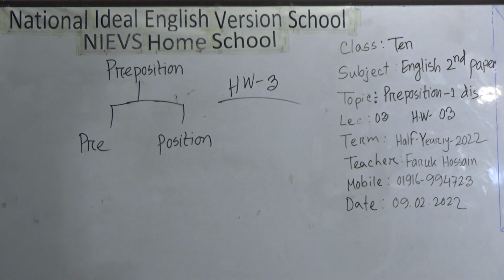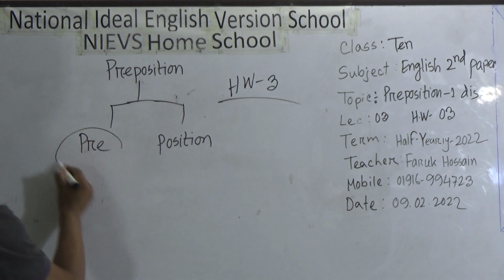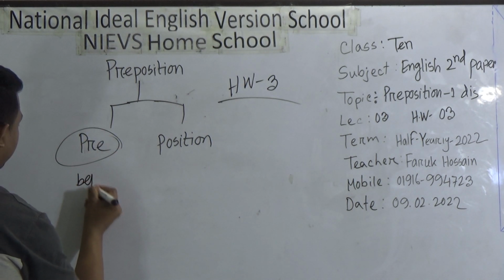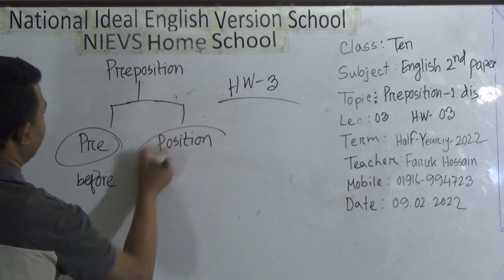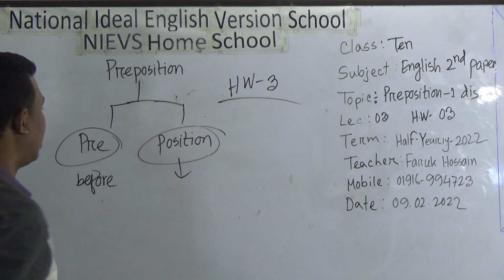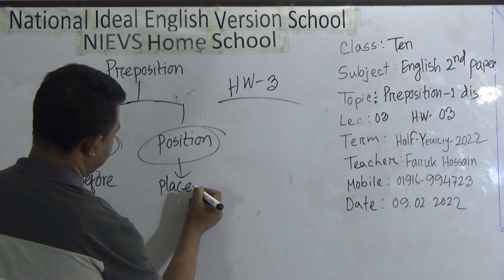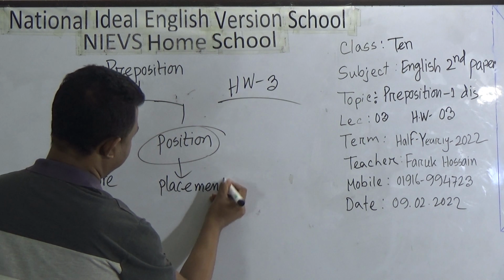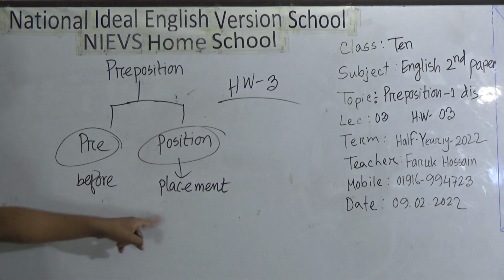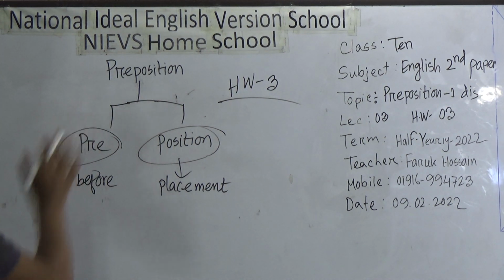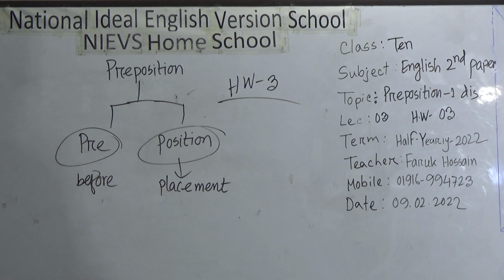Dear students, the word pre means before, and position means placement. Before placement means these prepositions will be placed before something. So before what?